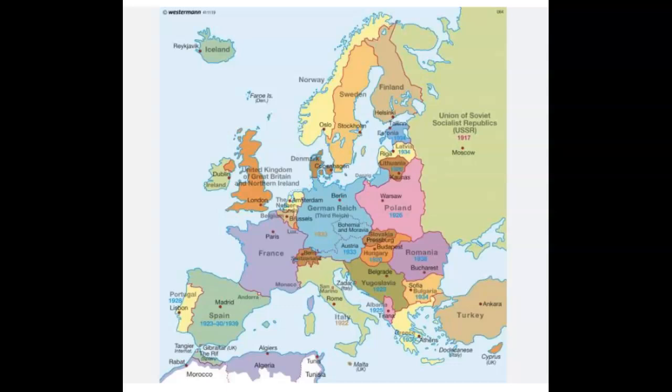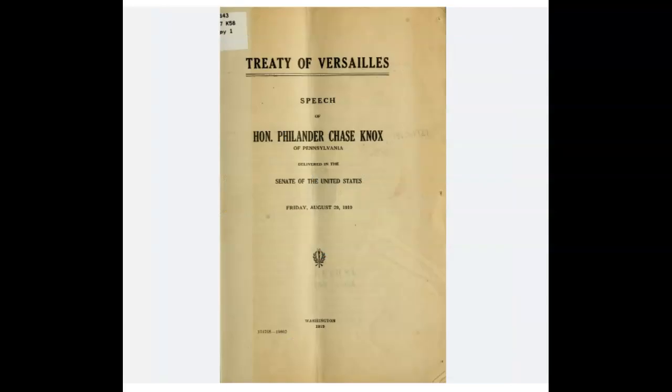So number one, Hitler really wants the expansion of German territory. Remember that Germany lost lots of territory in World War I, including lots of this area of Poland. It also cannot move any troops or any people into what's known as the Rhineland, which is the western part of Germany, and Hitler wants to expand that territory. Second, Hitler really wants to reject the Treaty of Versailles. This official document stipulated what Germany could and could not do post-World War I.